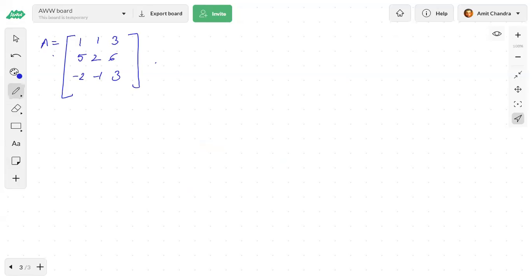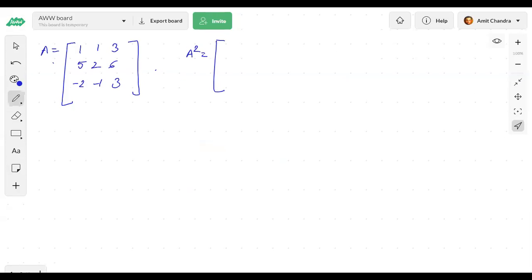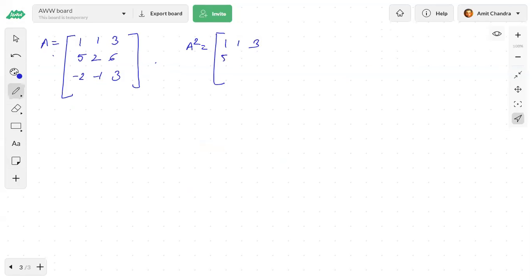So first I will check for A square. Yeah, it is 3 only. First I will find A square. So this is 1, 1, 3; 5, 2, 6; and minus 2, minus 1, and 3. If I multiply A with A, this is 1, 1, 3; 5, 2, 6; minus 2, minus 1, and 3.